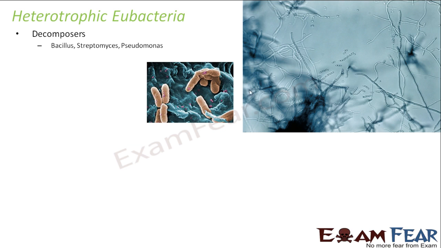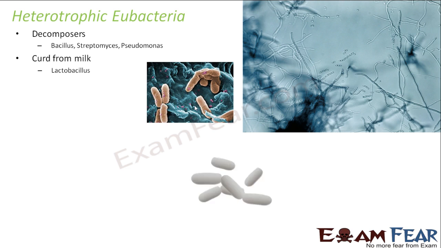So here in these pictures, why have I given these pictures is to get an idea about how bacteria look like. These bacteria are the ones which are responsible for producing curd from milk. Have you ever seen how curd is formed from milk? You would have seen in your house also, your moms might be preparing curd. So how do they do that? They take a bowl of milk and in that they put a bit of lemon and then they just leave it like that. And in due course of time, maybe overnight, you see that the milk turns into curd.